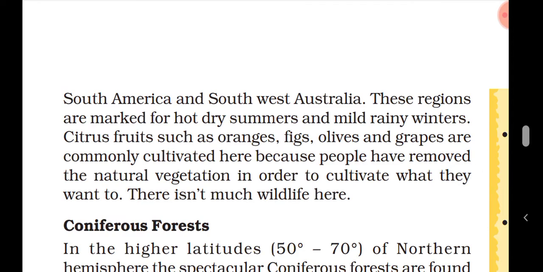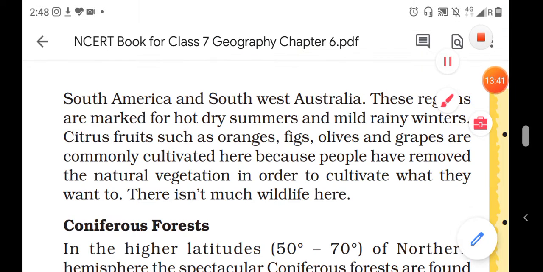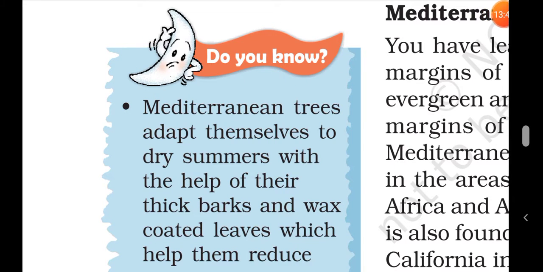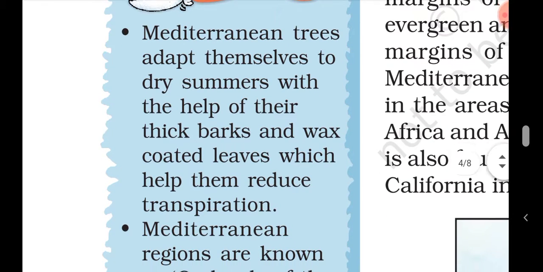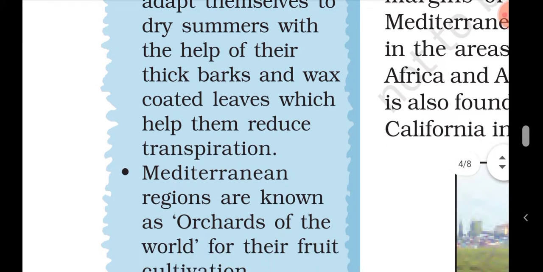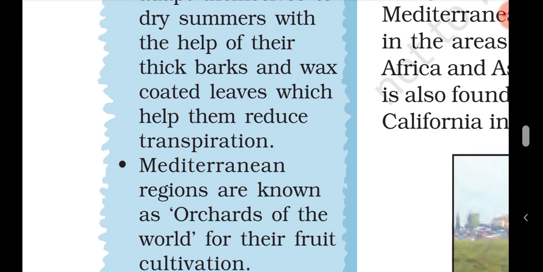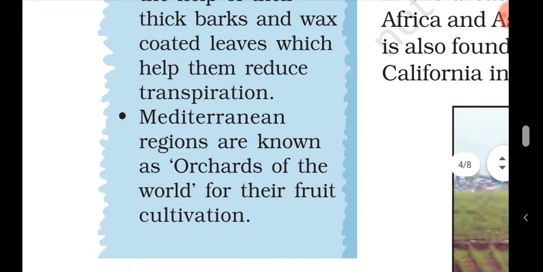People have removed the natural vegetation in order to cultivate what they want in these areas. Students, do you know Mediterranean trees adapt themselves to dry summers with the help of their thick barks and wax coated leaves, which help them reduce transpiration. Mediterranean regions are known as the orchard of the world for their fruit cultivation.